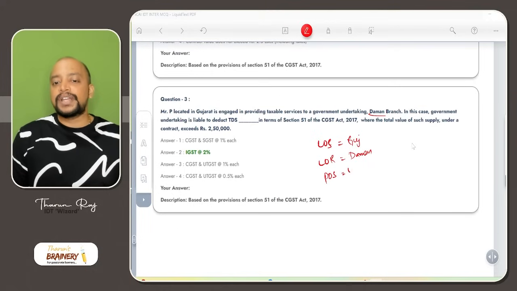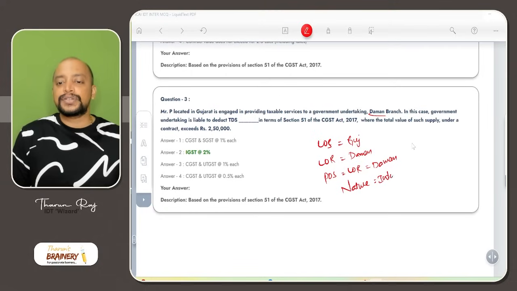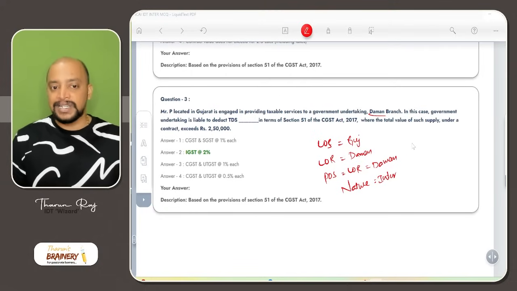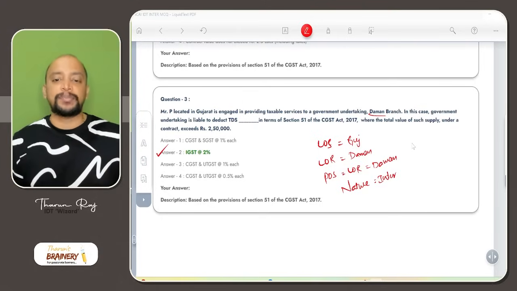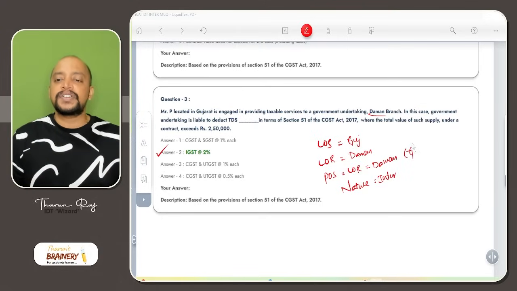So place of supply is taken as location of recipient, that will be Daman. And what is the nature of supply? The nature of supply is interstate. So then what is the type of GST? IGST. So therefore IGST at 2%. So we need to connect it to place of supply. And we are determining place of supply as per general provisions in the absence of information.